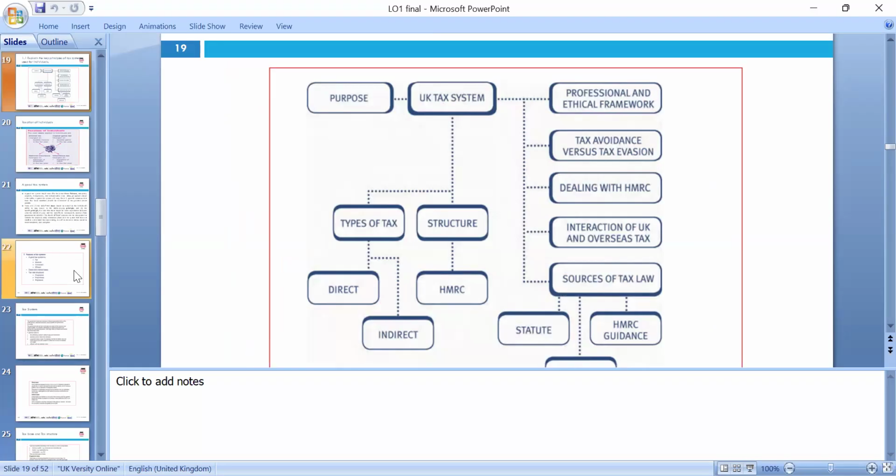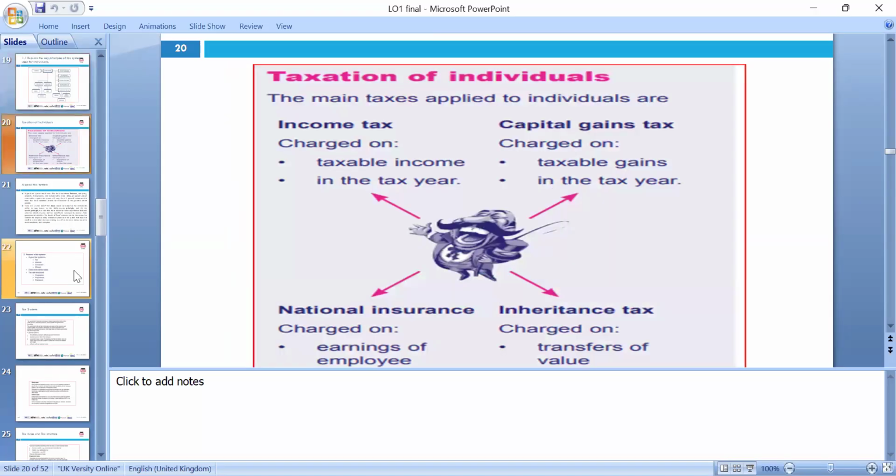Okay, the purpose of tax: it can be direct tax or indirect tax. We need to look at the ethical side and dealing with HMRC. The taxation for individuals is income tax, chargeable income in the UK, national insurance, capital gains tax and inheritance tax. These are the taxes individuals need to pay.